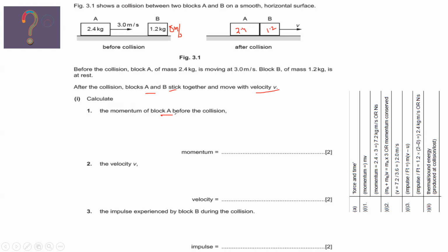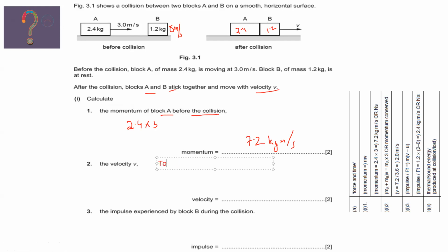The momentum of block A before the collision, only for A, will be 2.4 multiplied by 3, that's equal to 7.2 kilogram meter per second. Then we need the velocity. So when they are asking for velocity, we will use conservation of momentum.